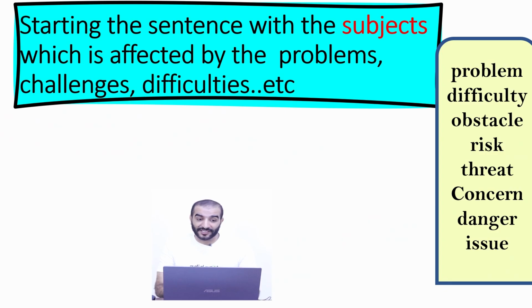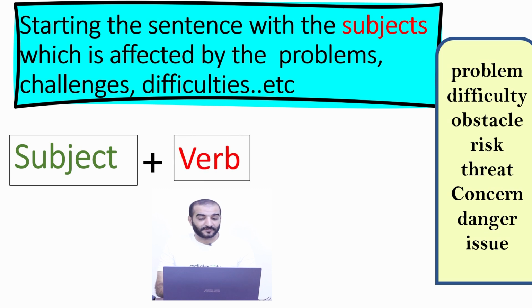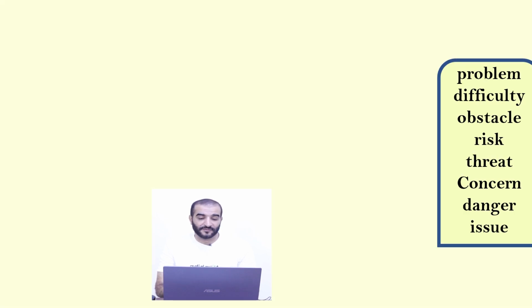And now let's use the same words but in a positive context to make positive sentences. Starting the sentence with the subject, which is affected by the problems, challenges, difficulties, obstacles, risks. It means what? We're not going to start with the negative cause. We'll start with the subject, which is affected by it. Affected by drugs like youth, like a country, a society, whatsoever. Plus a verb and then adjectives. Different adjectives, different verbs.